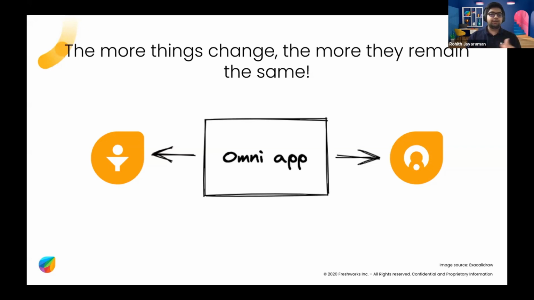But the biggest point today is that right now, after this session is over, as in after the huddle is over, you can go and write an app that will work across two products. You can change your app from just working on Freshsales to working on Freshsales and Freshworks CRM, and it is super simple, which is what we'll be showing today.